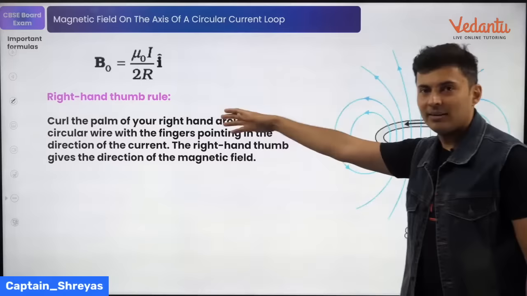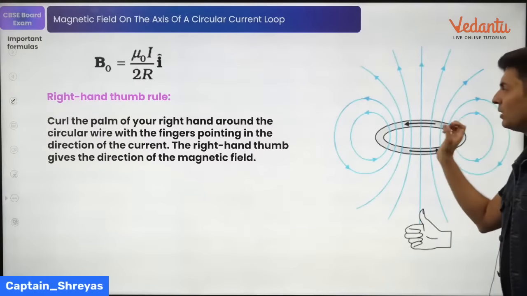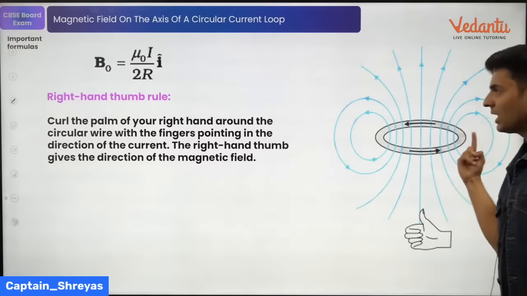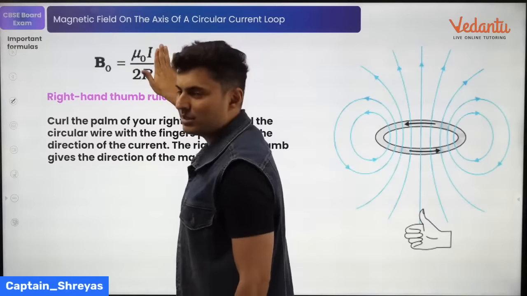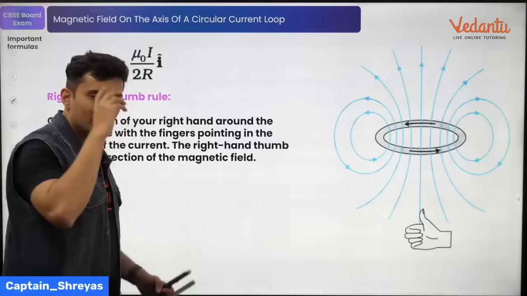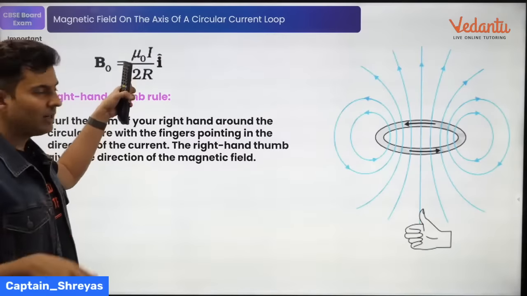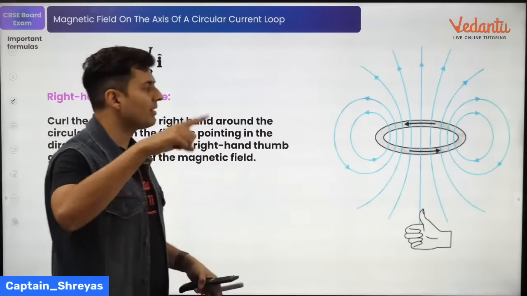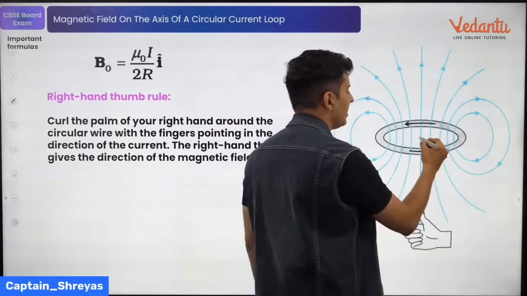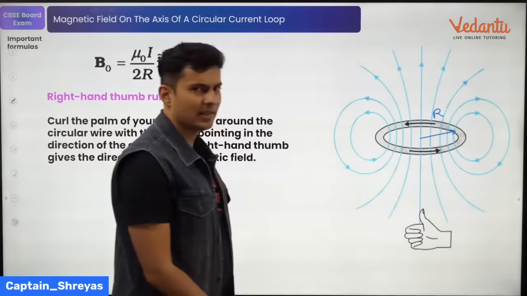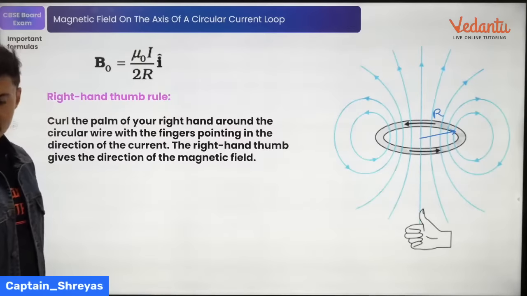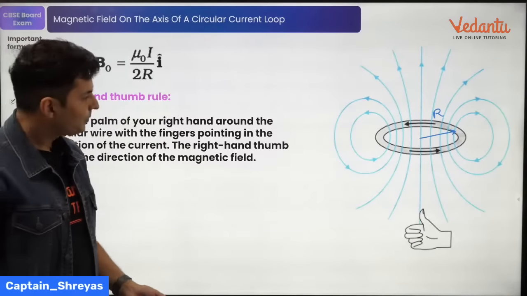And that field is given by mu naught into the current divided by 2r. Forget this i hat and all that, that is just the directional vector. Magnitude is just mu naught, permeability, into current divided by 2 times the radius of the coil. R is the radius of that coil. I is the current in the coil. Is that okay? Everyone? Perfecto.